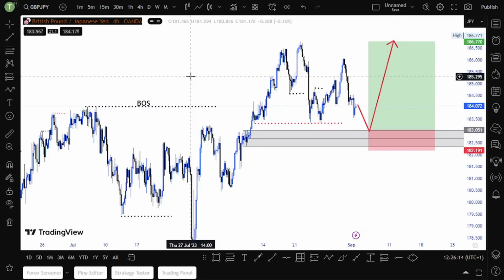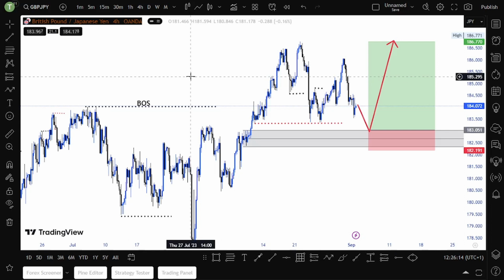As you can see, we are in an uptrend. Where is our last break of structure? Our last break of structure is here at this zone. So now this one is confirmed. Now we are looking for what? We are looking for a higher low now. So now let's move on.